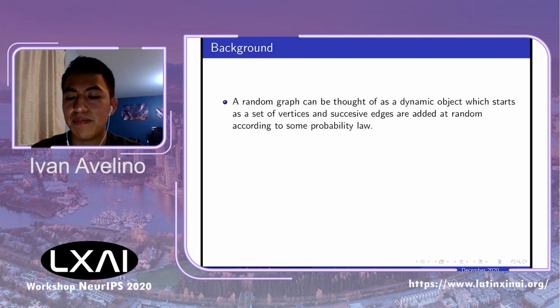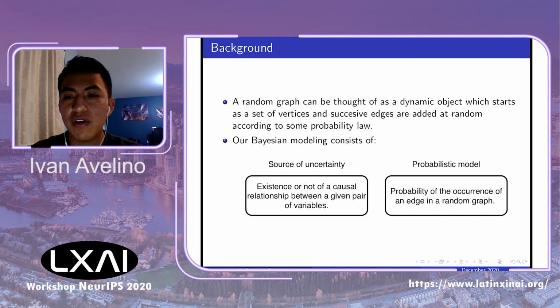Some important concepts that we should have in mind are the next ones. First, a random graph can be thought of as an object which starts with a set of vertices and its edges are added at random according to some probability law. Because we are doing a Bayesian modeling, we first identify the source of uncertainty. In our case, the source of uncertainty is the existence or not of a causal relationship between a given pair of variables. Then we model such uncertainty as the probability of the occurrence of an edge in a random graph.